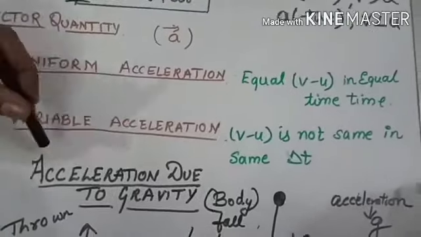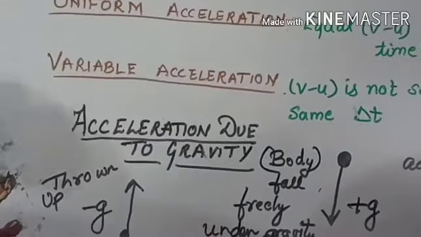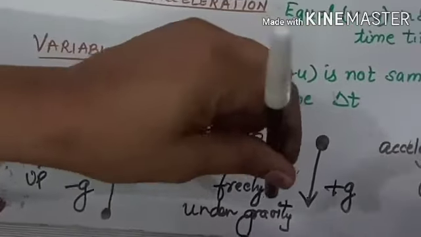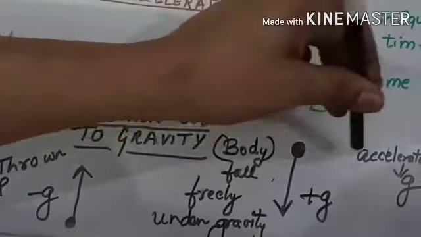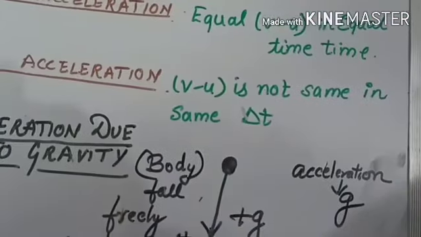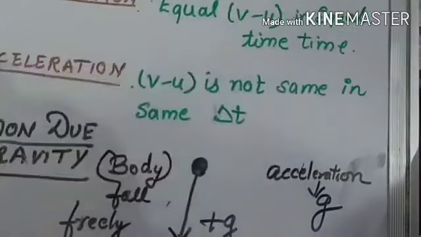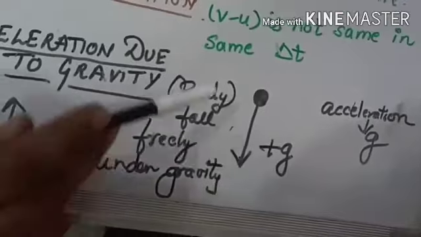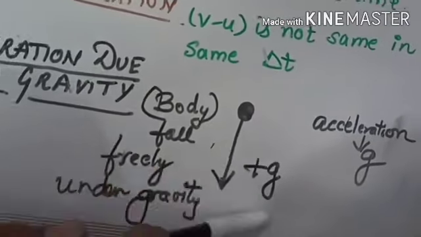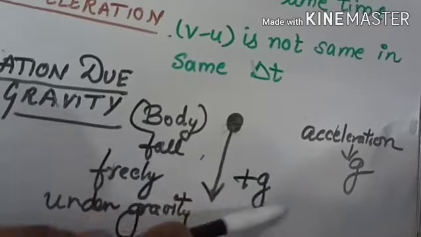Next topic is acceleration due to gravity. When a body is falling freely under gravity, the acceleration is known as acceleration due to gravity. The symbol used for acceleration due to gravity is small g. When the body is falling freely under gravity, we will write plus g because it is falling towards the gravity.